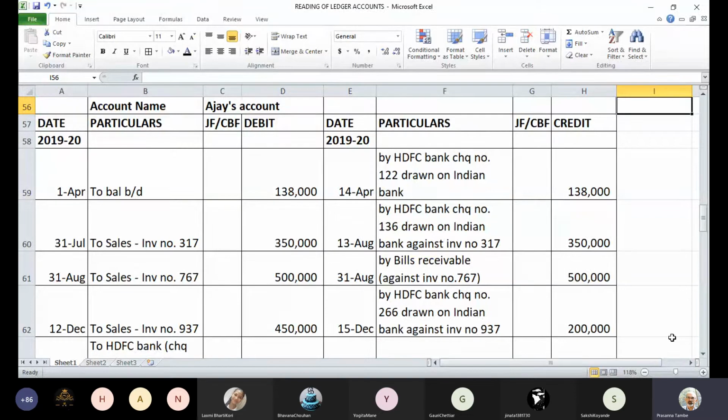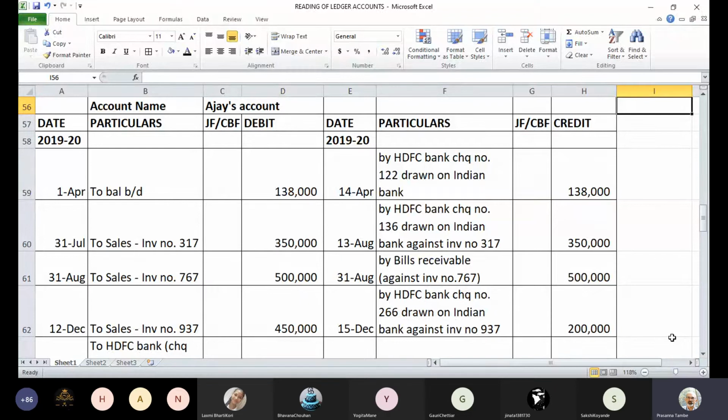Okay. Then moving further, on 13th of August, you received one more payment from Ajay. The check number is 136, amount is 3,50,000, and the check was on Indian Bank as a payment against invoice number 317. So whatever goods were sold to him on 31st July under invoice number 317, valued at 3.5 lakhs, full amount is paid by him immediately on 13th of August. So we have recorded that entry HDFC bank account debit to Ajay's account for a receipt of 3.5 lakhs.